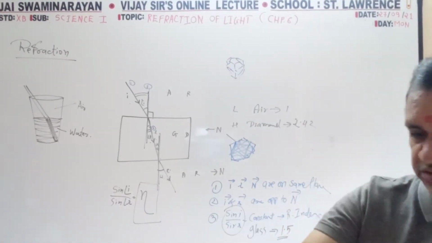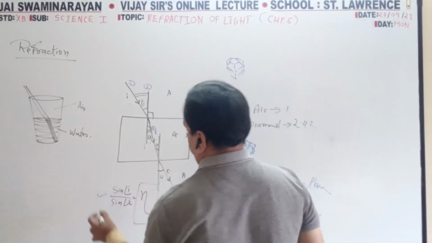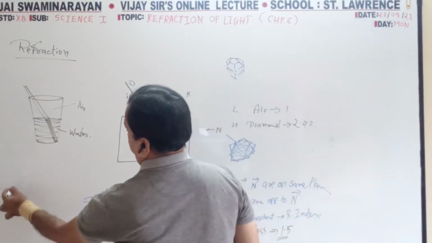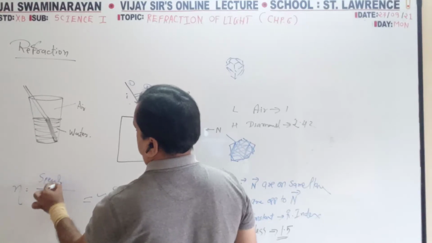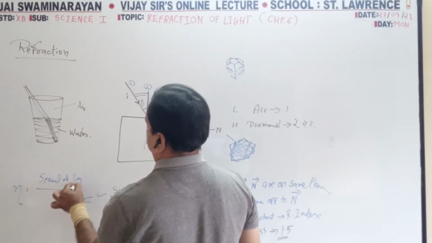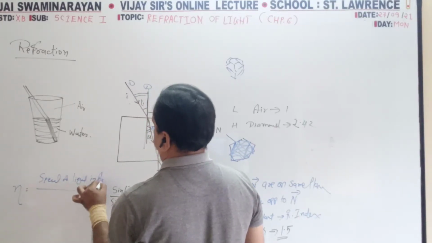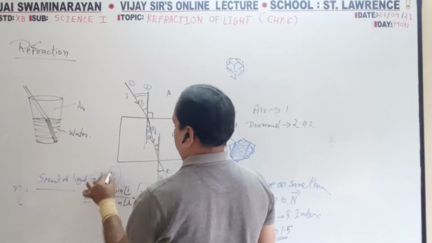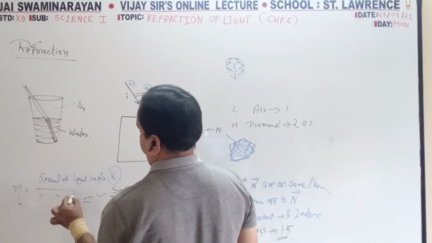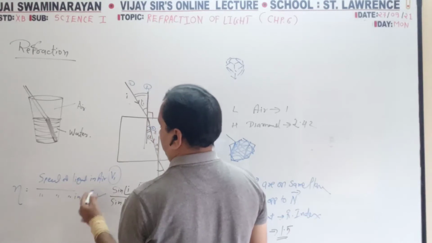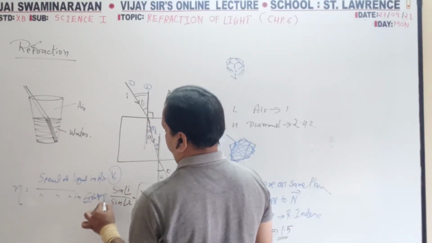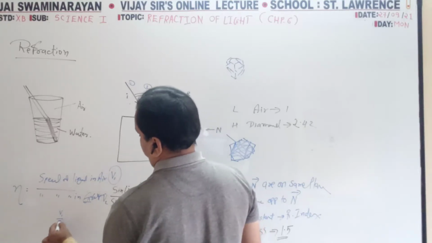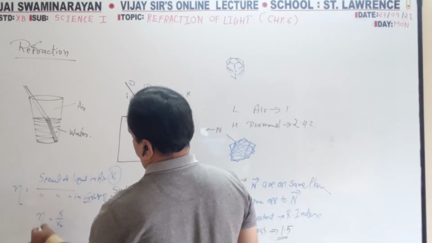Apart from this, one more definition is there for refractive index. Speed of light in air, that is velocity V1. Speed of light in media, or I am taking glass, so glass, V2. So V1 by V2, it is the refractive index.